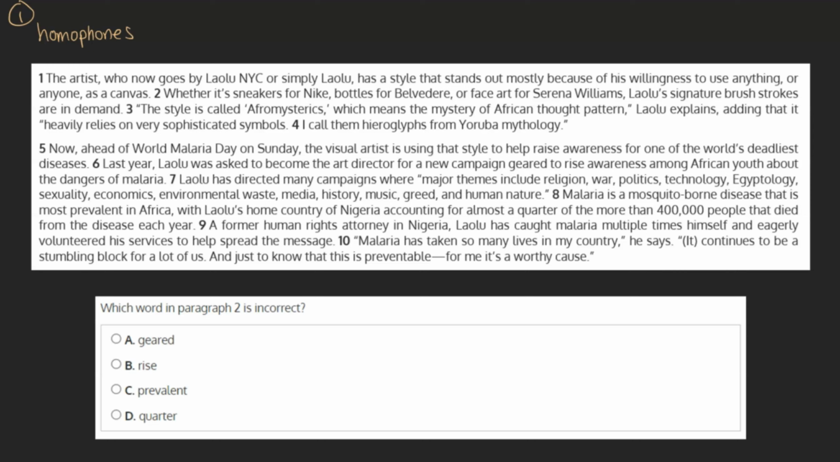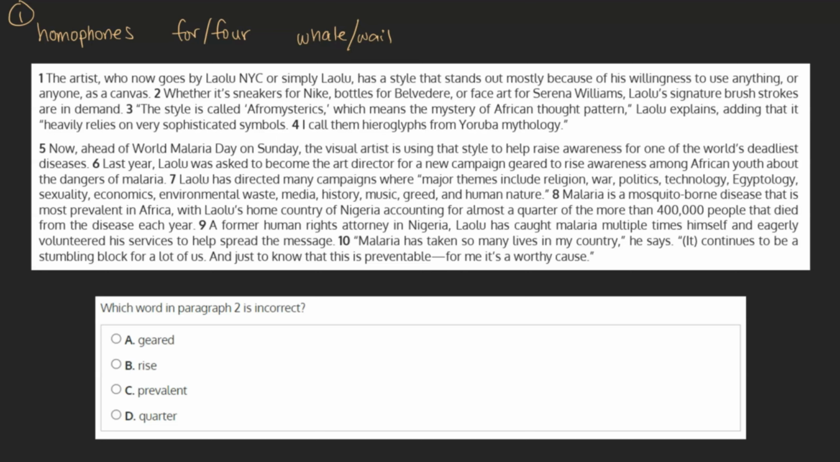As a quick review, homophones refers to two or more words that sound the same when spoken but are written differently and have different meanings. For example, for and whale. In this case, however, we don't see any homophones among our choices.